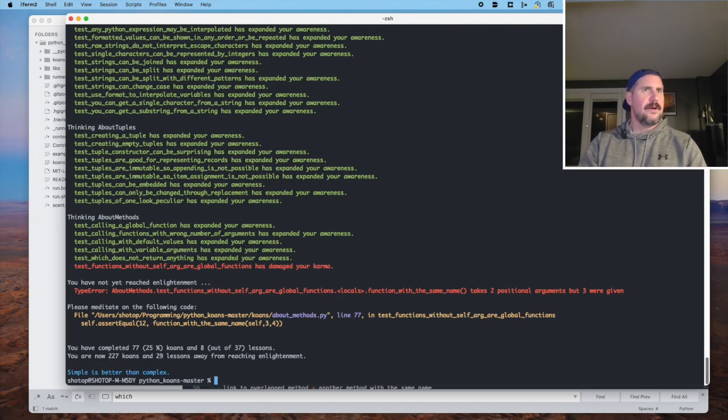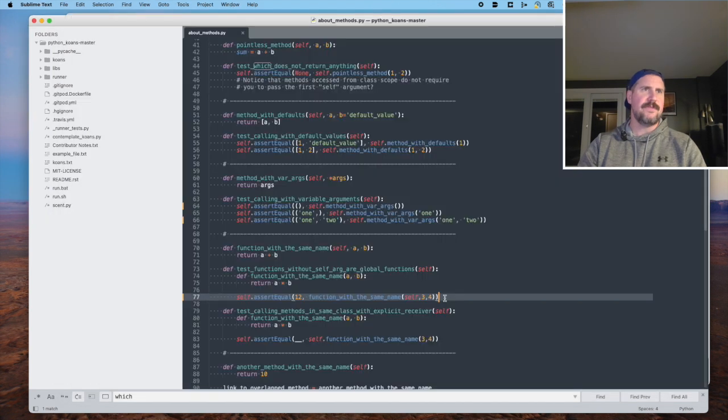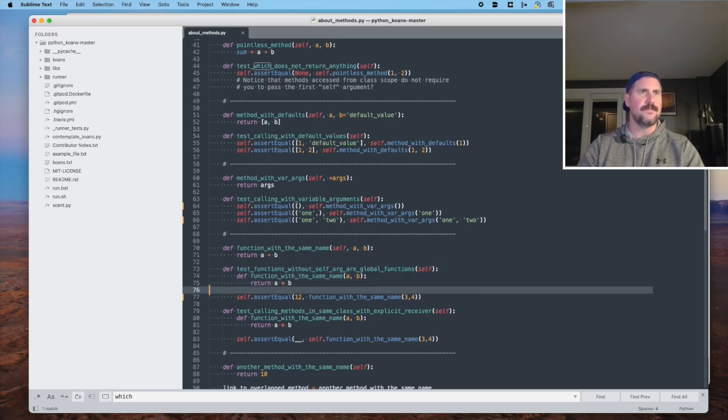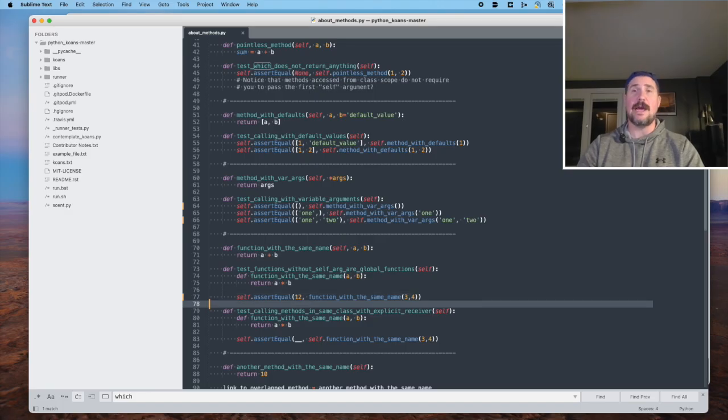Type error. Okay. Oh, you can't even do that. Okay, so that makes no sense. It only expects the 2 functions. All right, so basically, test functions without self arg are global functions. Okay, good to know. So that must expand their scope to be available outside of a class, maybe just within the entire app running runtime.